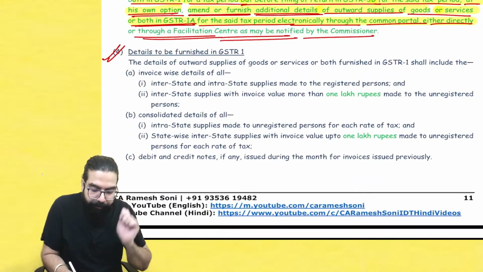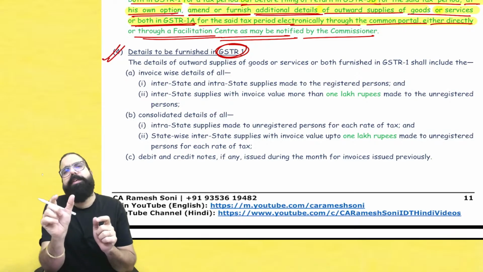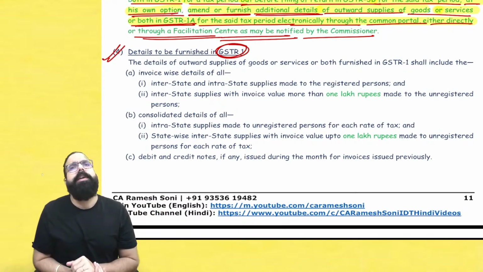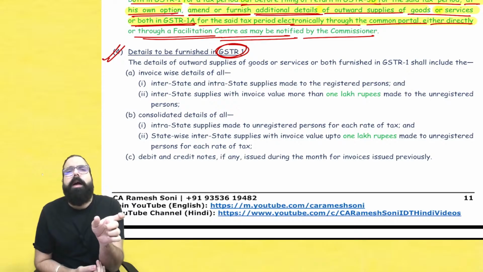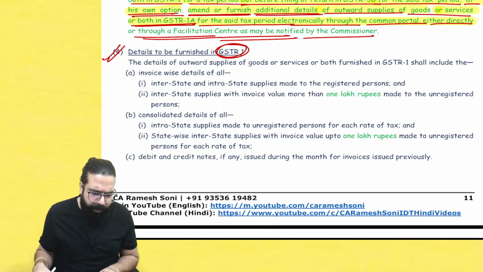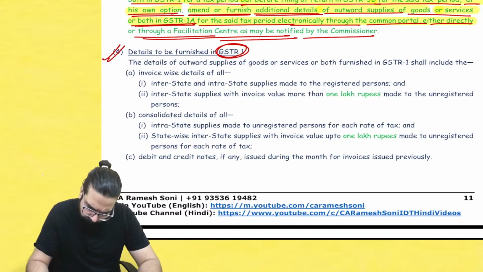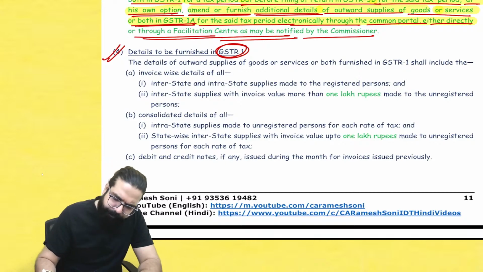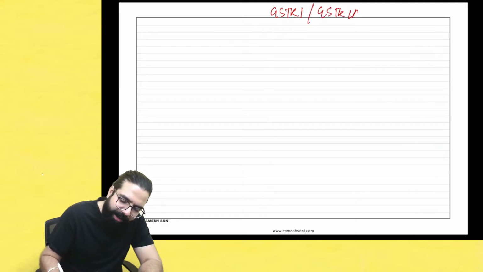Now listen. When you file your GSTR 1, in your GSTR 1 you have to report your invoice-wise details and consolidated details. In consolidated details, they had told that if the amount is up to 2.5 lakh. Okay, I'll go ahead and draw this. See here, everyone. So when you are filing your GSTR 1 or now your GSTR 1A.